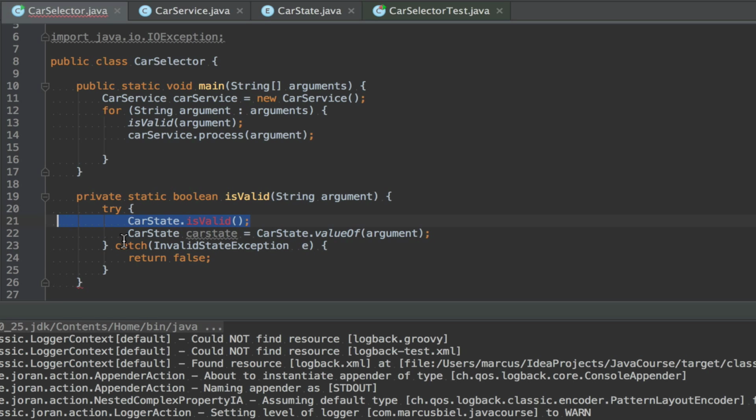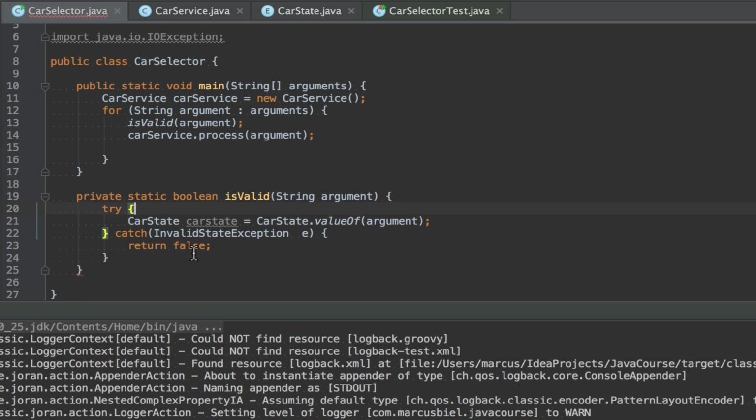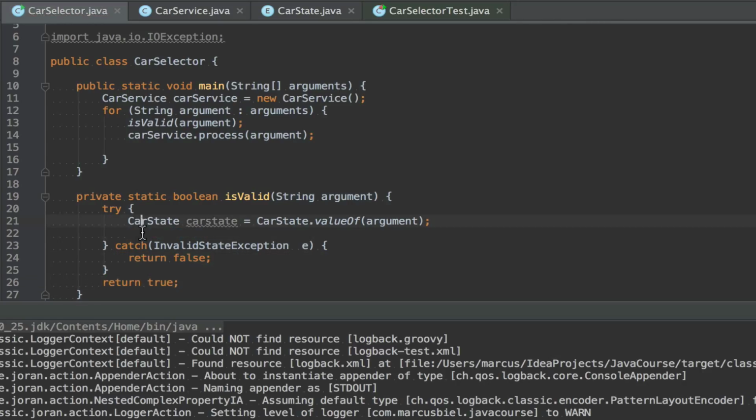So for this reason, we do have the exception, but we are able to convert it. Because we're converting it directly, the exception doesn't pollute our whole system. Let's say it like this. And we can now say here, return true, which we could also put at the end of the method. This is exactly the same. Yeah. So wherever you have it.